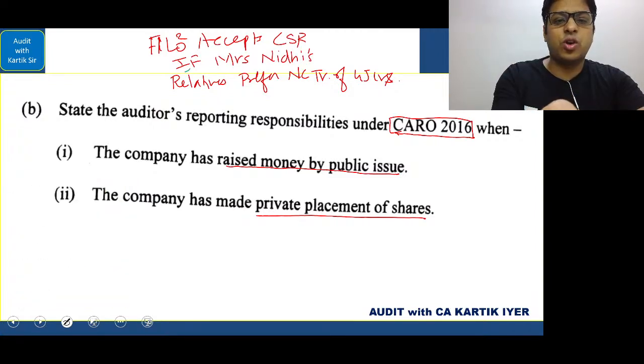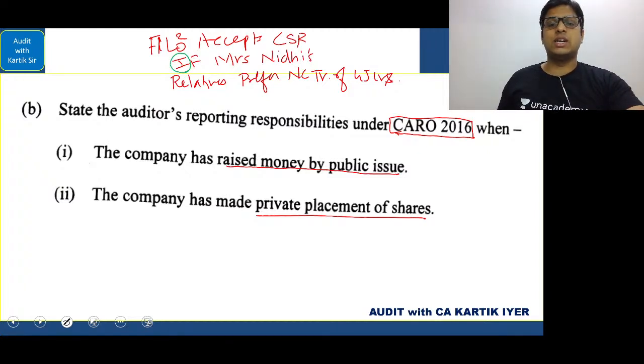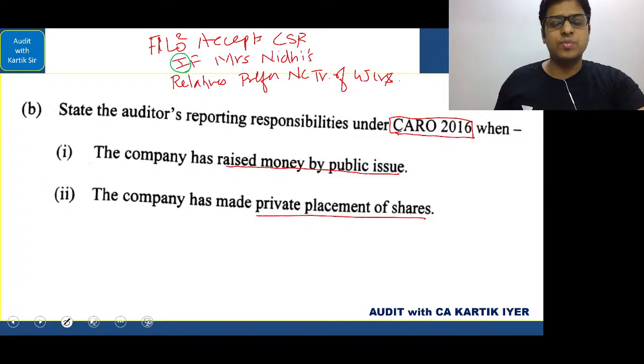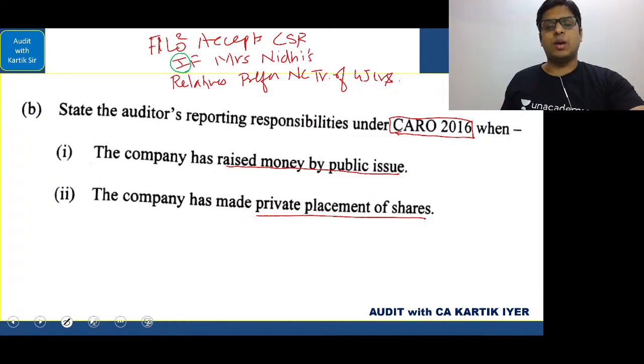Now, which are these points? You know this, fraud is 10. So 9 is issue of shares, debentures, debt instruments. All these were here. The company has raised money by public issue. What will the auditor check, sir? The auditor will check whether the company has used the money for the purpose for which it was raised. If the company has not yet used the money, the auditor will check whether there was any subsequent default or delay, and whether rectification was done by the company.